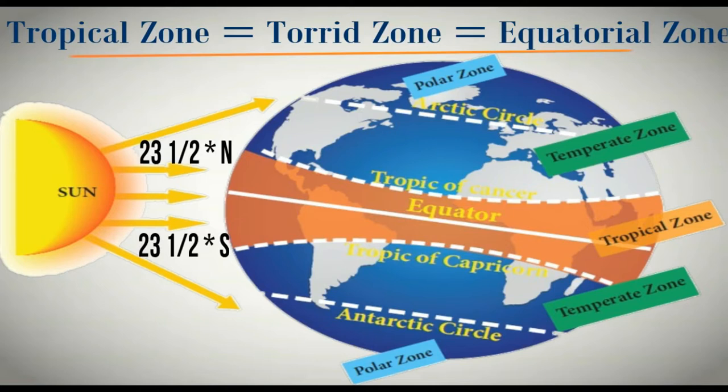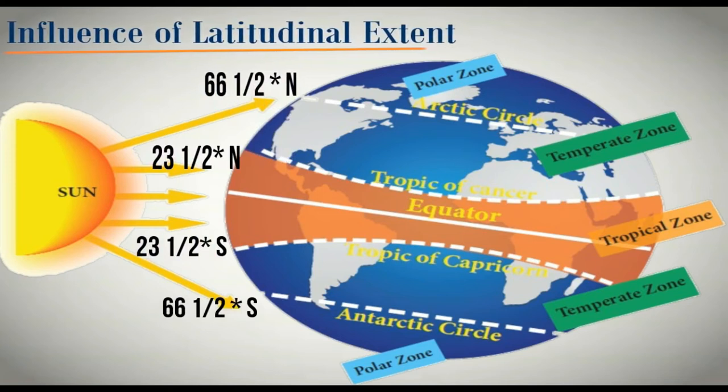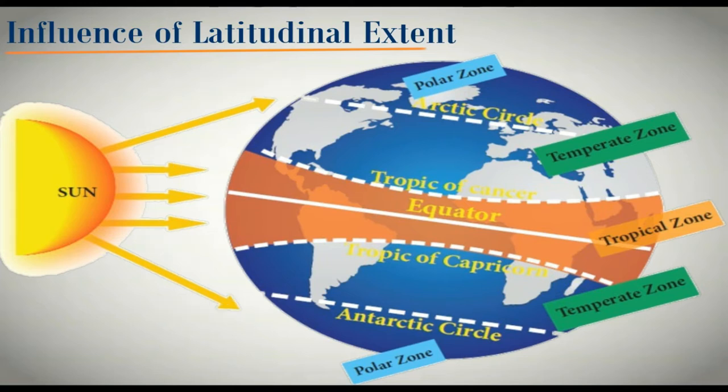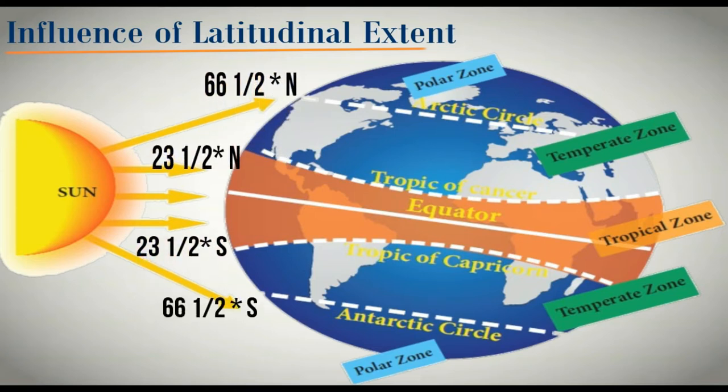So remember, tropical zone and equatorial zone all are same. Now the next particular area you see, that is from 23.5 degree to 66.5 degree, both in north and south direction. So here you see the sunlight is coming not directly but with a slanting direction. And because of this slanting direction as well as the distance between the earth and sun has also increased, that is why the temperature will be less here as compared to torrid zone. And here the temperature will be average, and this average temperature is known as moderate temperature.